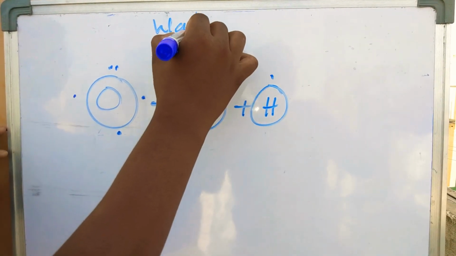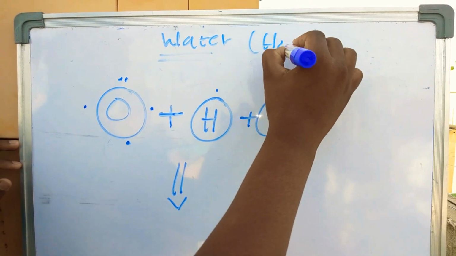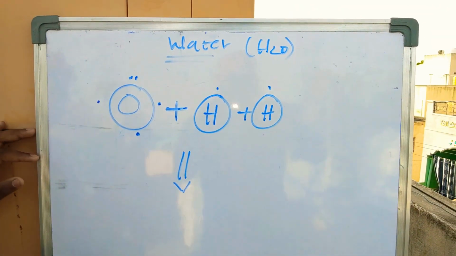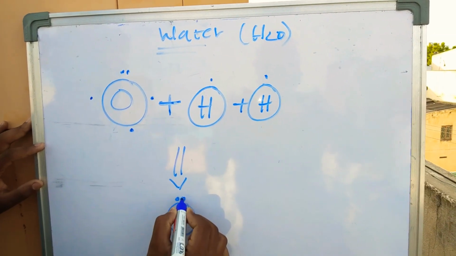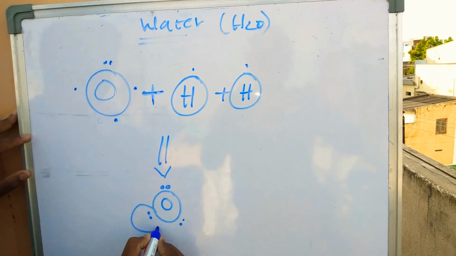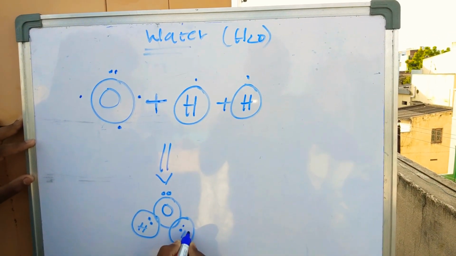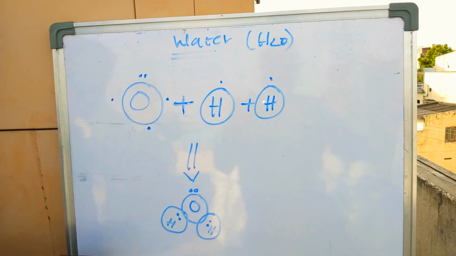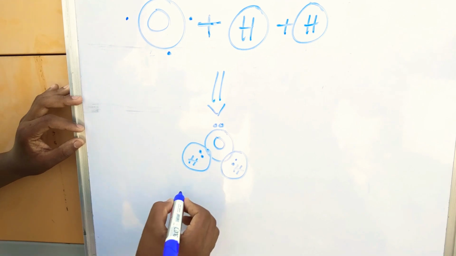Water. We are drinking these atoms. Here, the water molecule.